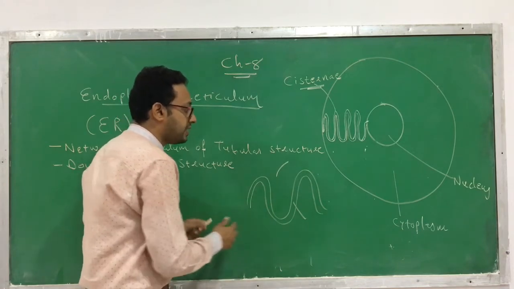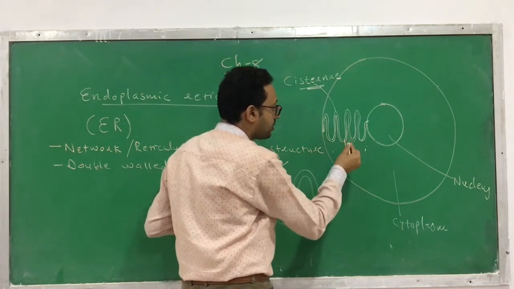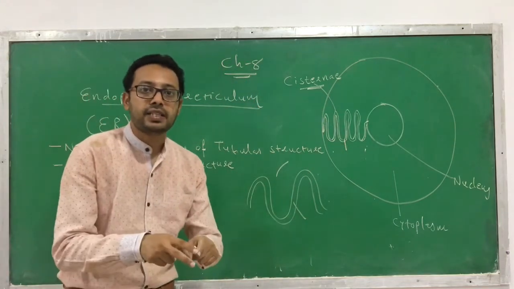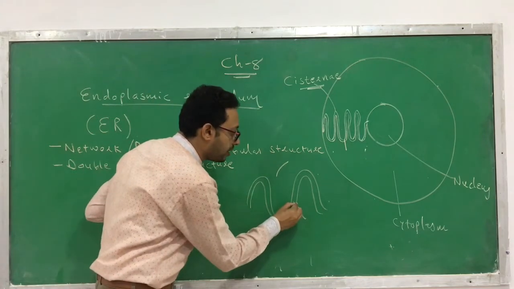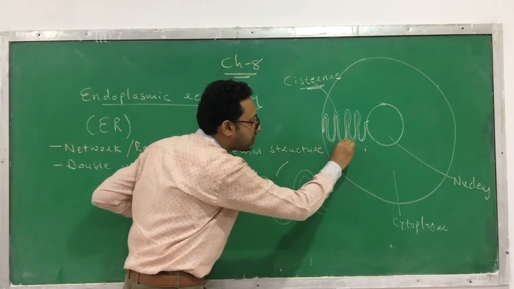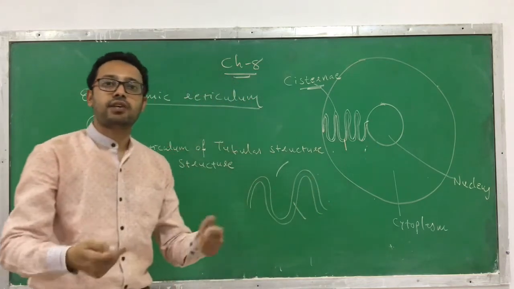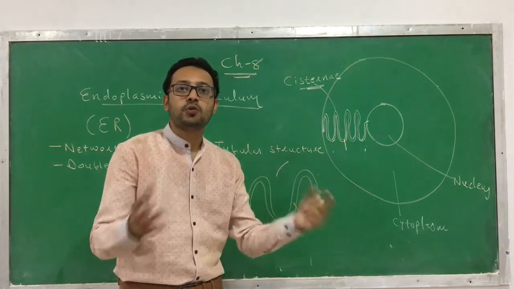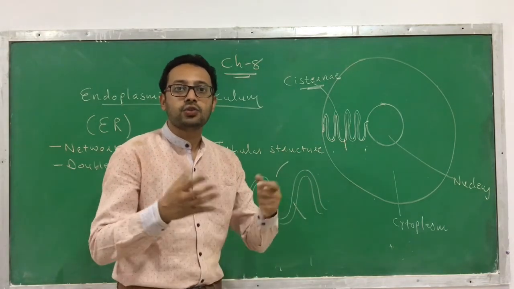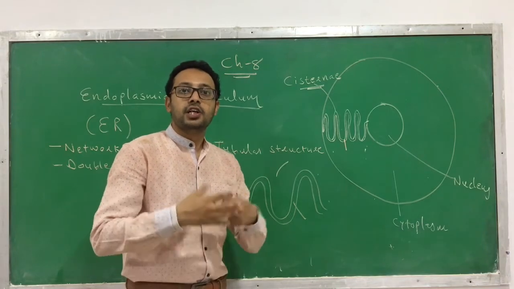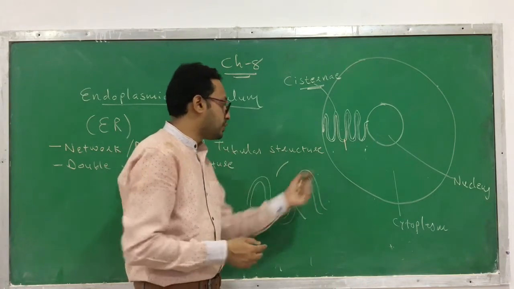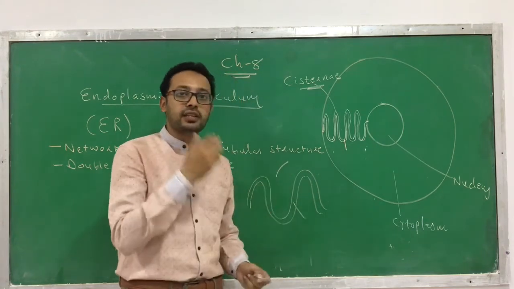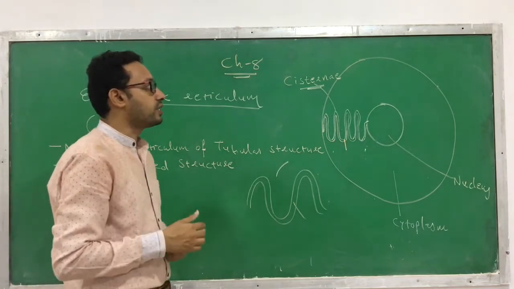So it divides the space into two parts: the luminal space, which is inside the tube, and the extraluminal space, which is present outside the lumen.